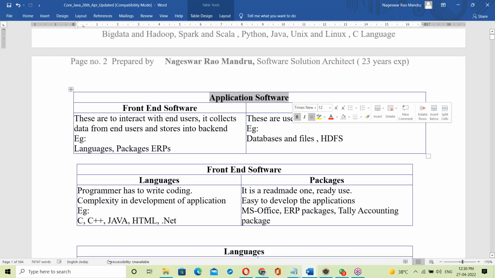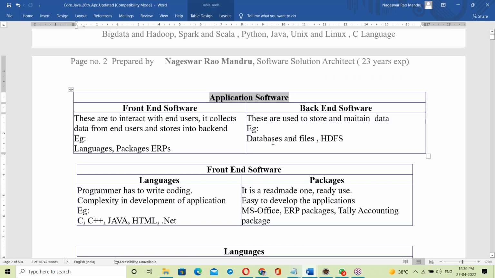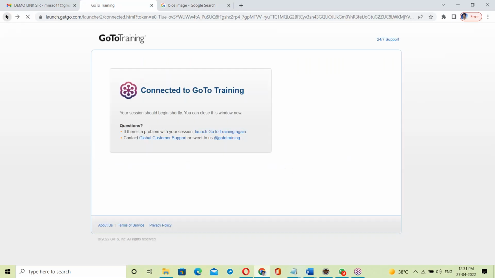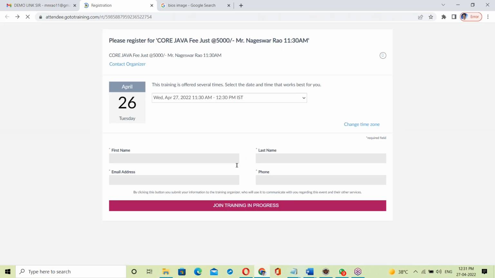Application software basically has a front end and a back end. So what is front end? What is back end? Let us see, for example, the training link.